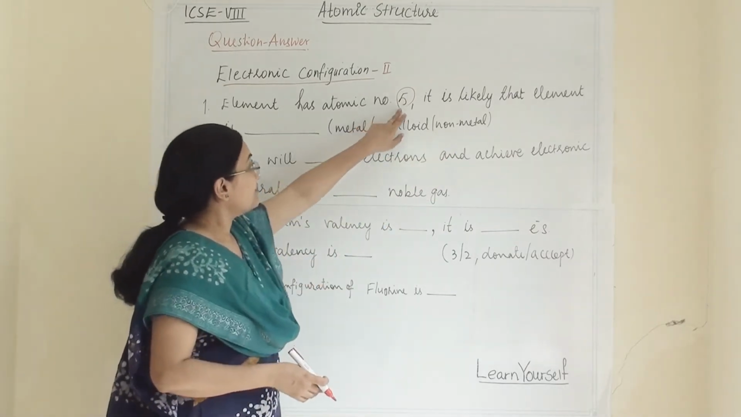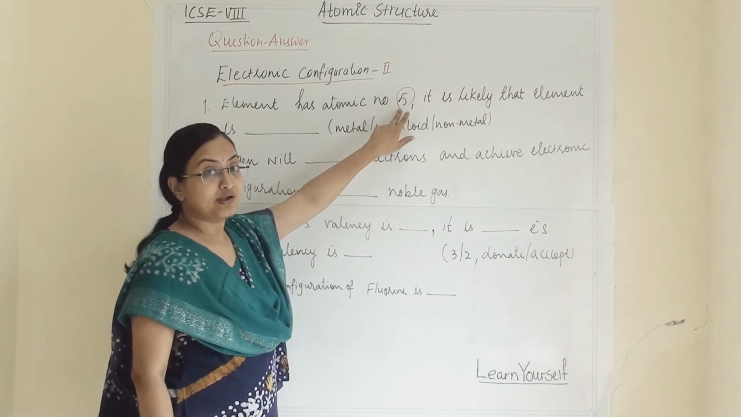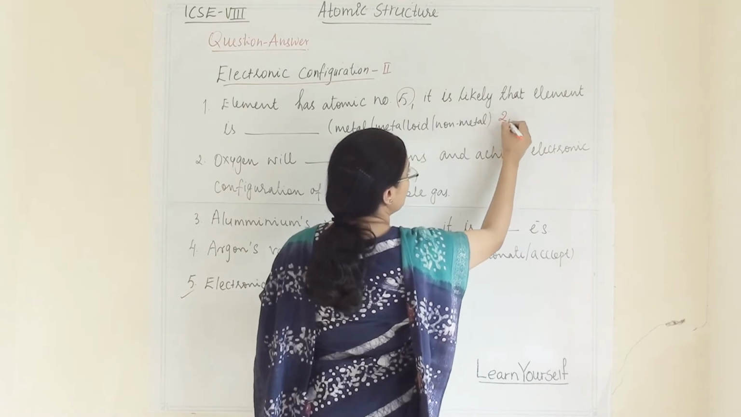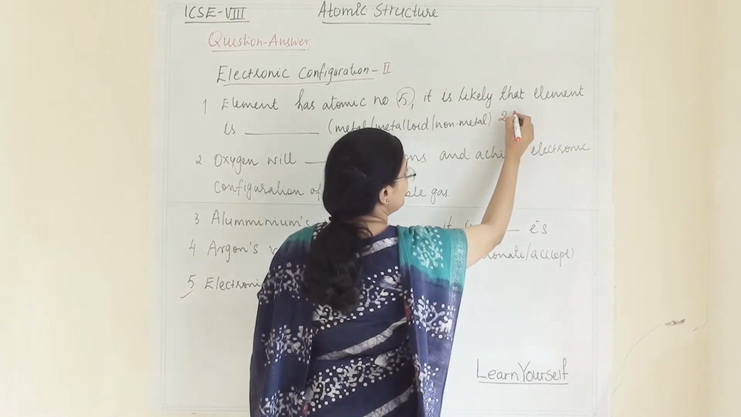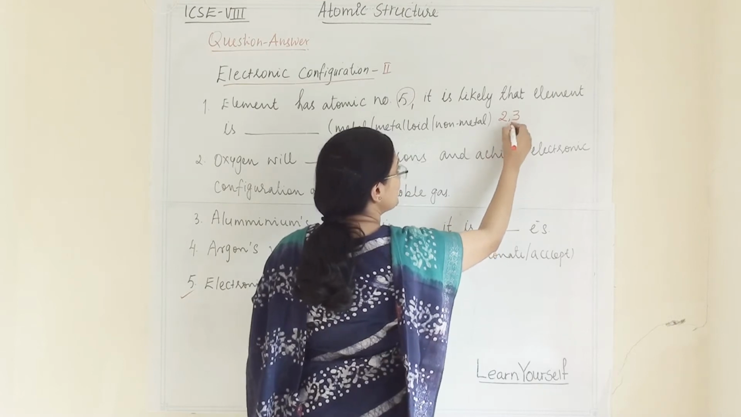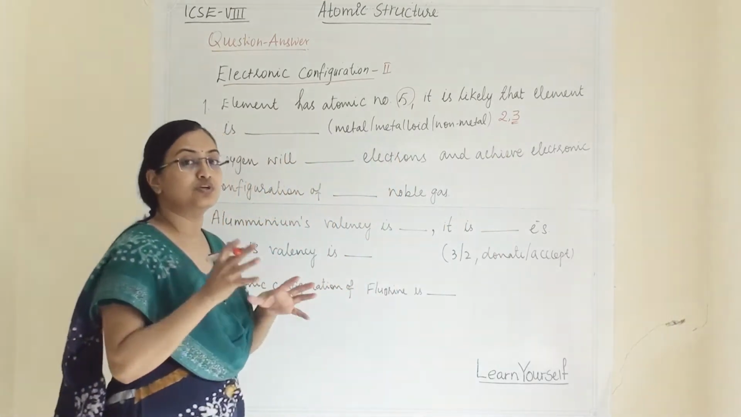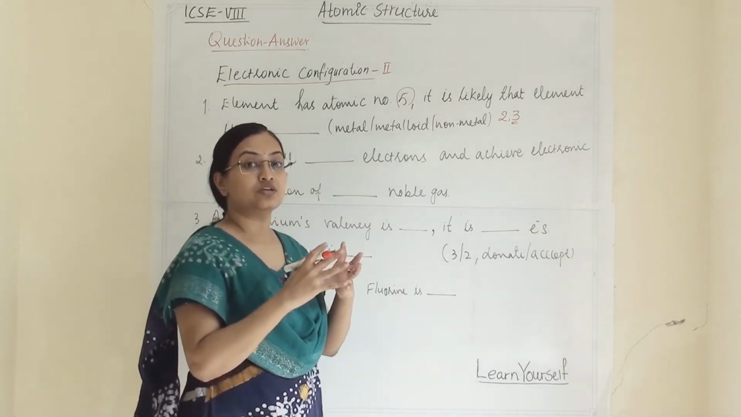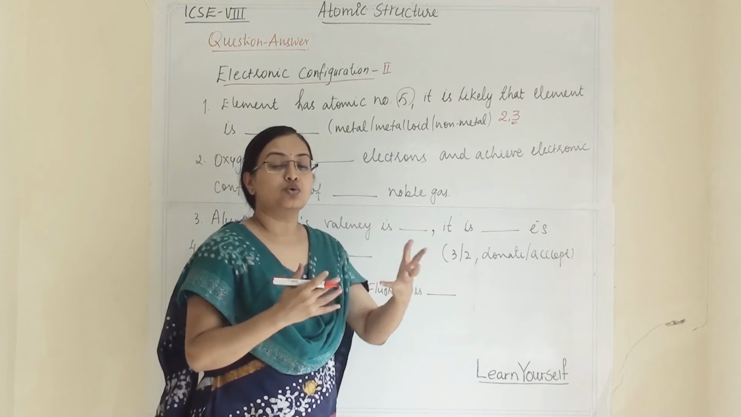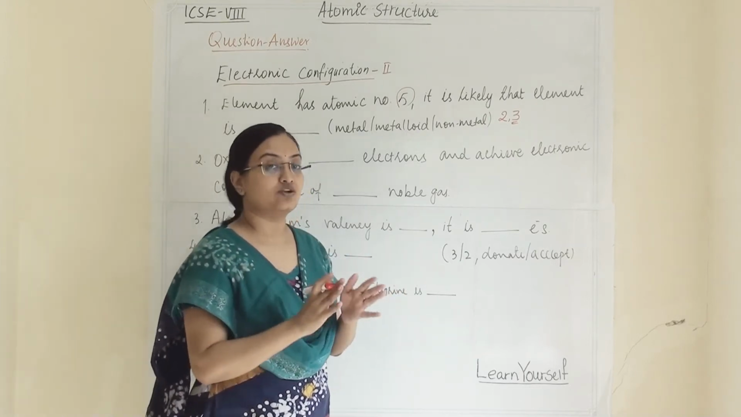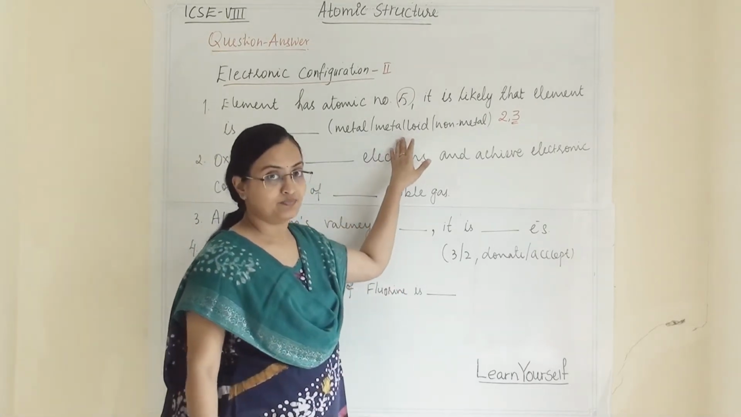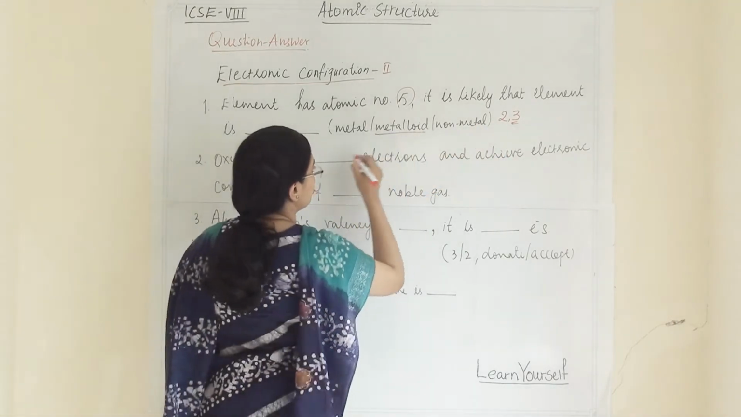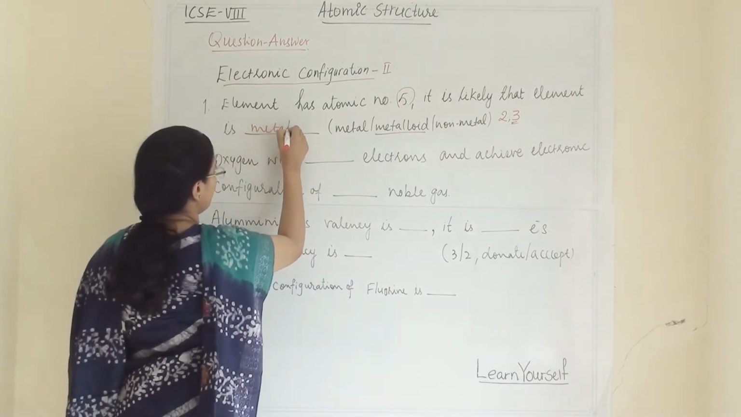If it has atomic number 5, then what can be its electronic configuration? It will be 2, then how much is left? 3. So 2, 3. So this is in between. I have explained in my videos that for those elements which are in between, we cannot decide whether they will donate or accept. Those kinds of elements are metalloids. So boron is a metalloid. So the answer is metalloid.